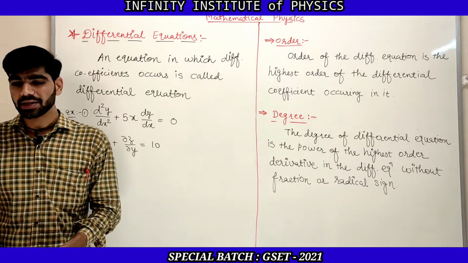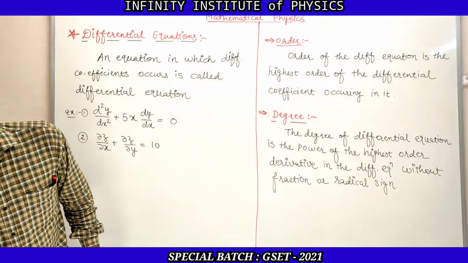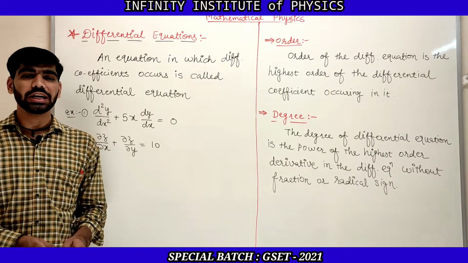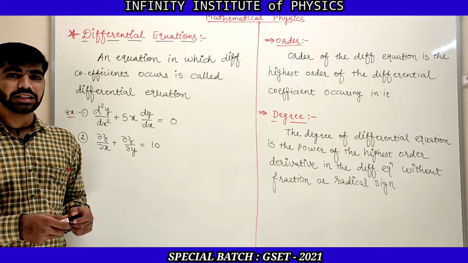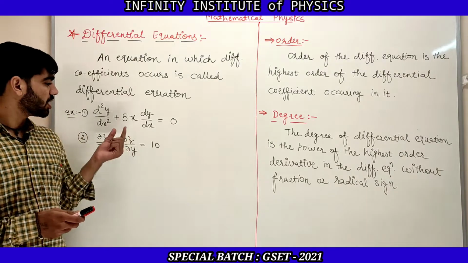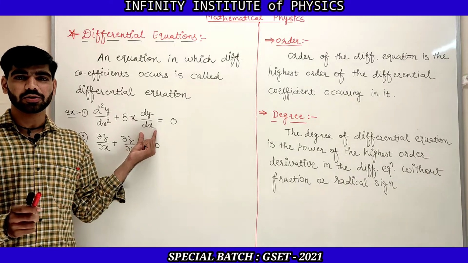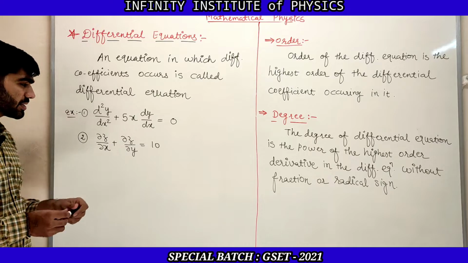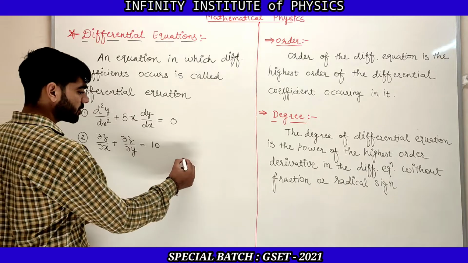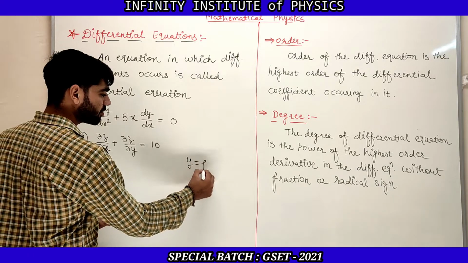That depends on the function. Whenever we have a function of only one variable, then it is ordinary differentiation. Whenever we have a function of only one variable, that means if y is a function of only x, that means y is equal to f of x.